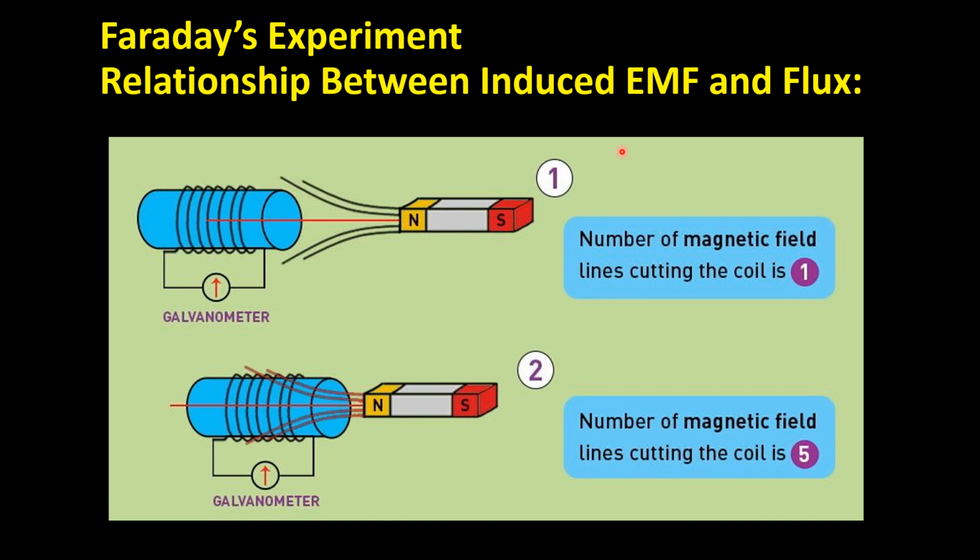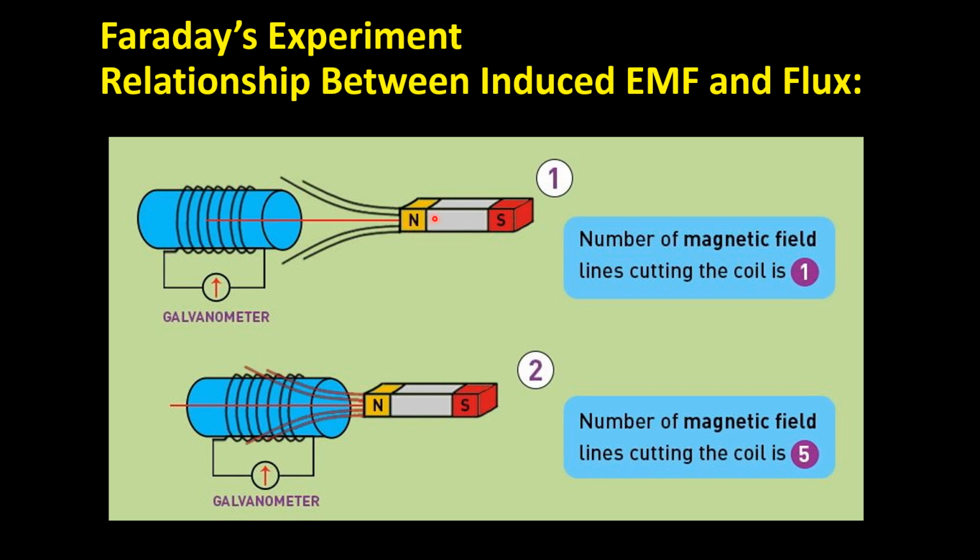And third, while conducting the third experiment, he found that the galvanometer did not show any deflection, or no induced EMF or induced current was produced in this coil, when there was no movement between these two.